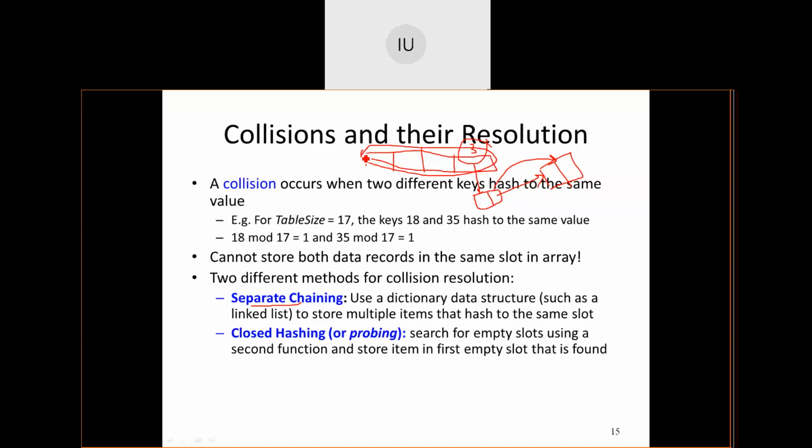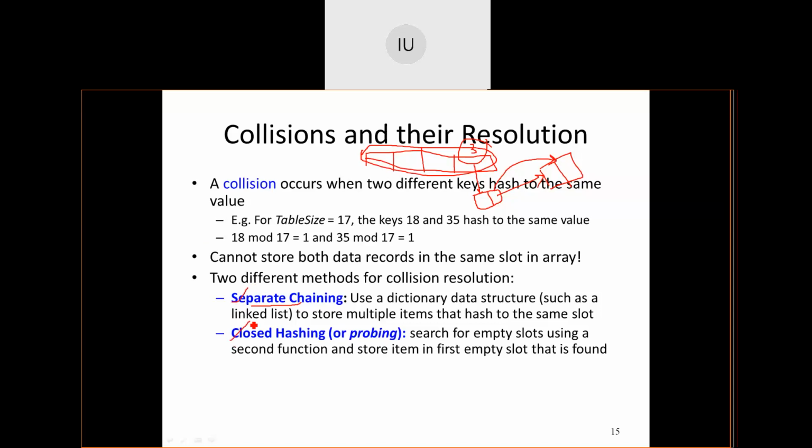That is the highest penalty that you can incur for such a foolish thing. So it is not so easy to change the hash function. Instead, for the same hash function, can I have a local modification done? That is called separate chaining, or the other solution for that is called probing.